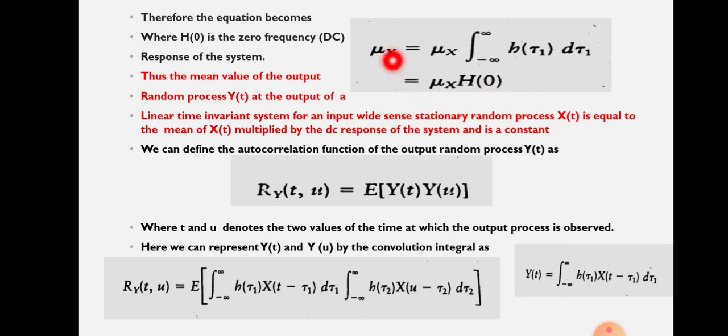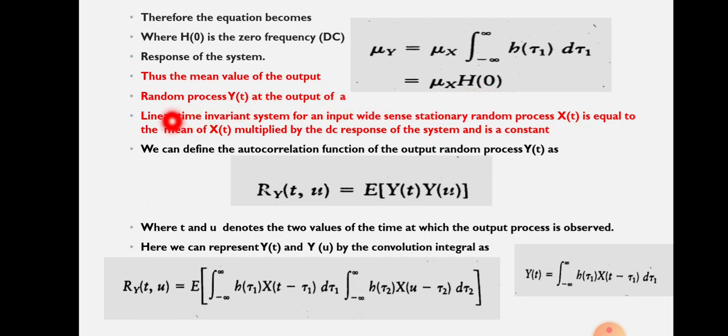So from the equation mu y equal to mu x into h of 0, we can conclude that the mean of y of t is obtained by the product of the mean of the input random process with h of 0.